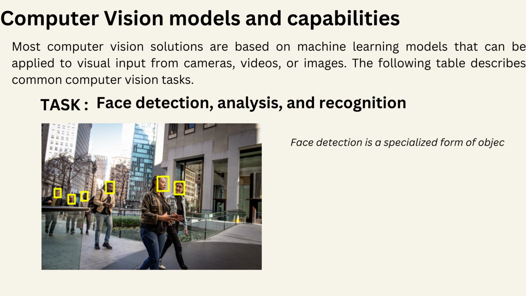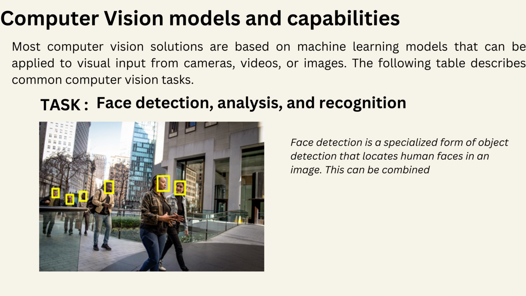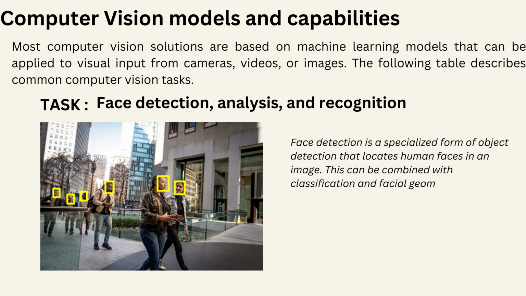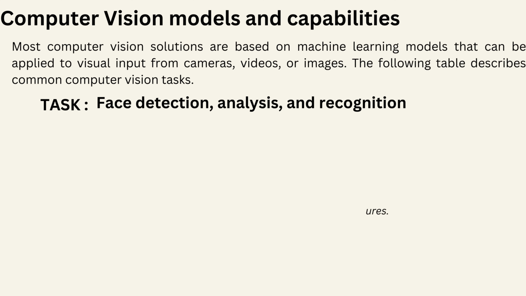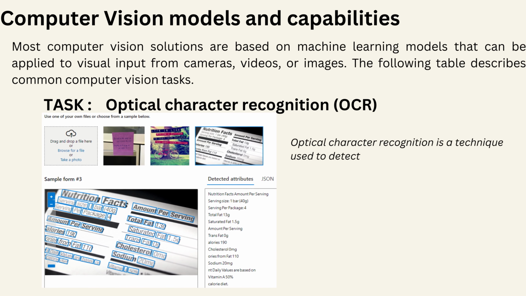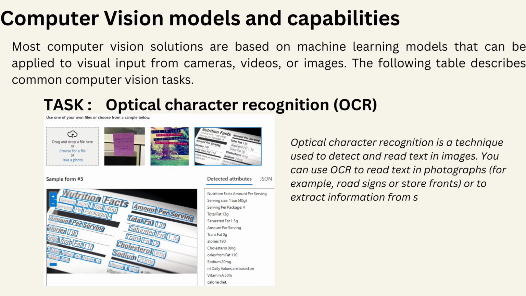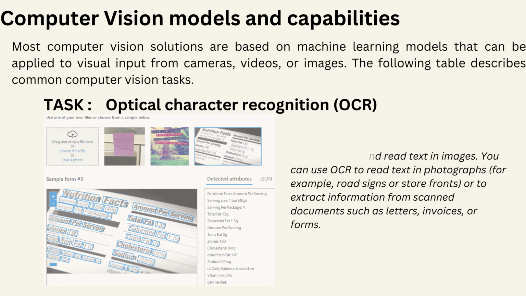Face detection is a specialized form of object detection that locates human faces in an image. This can be combined with classification and facial geometry analysis techniques to recognize individuals based on their facial features. Optical character recognition, OCR. Optical character recognition is a technique used to detect and read text in images. You can use OCR to read text in photographs, for example, road signs or storefronts, or to extract information from scanned documents such as letters, invoices, or forms.